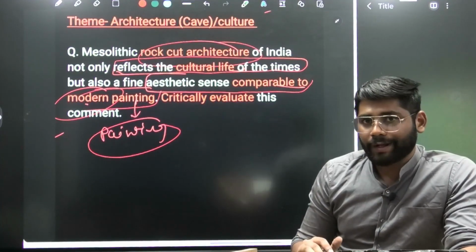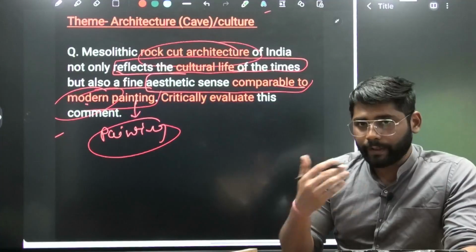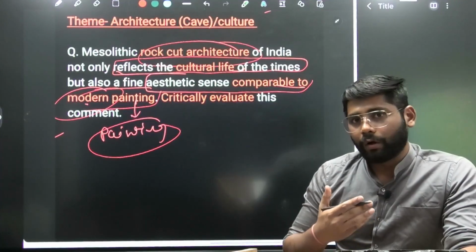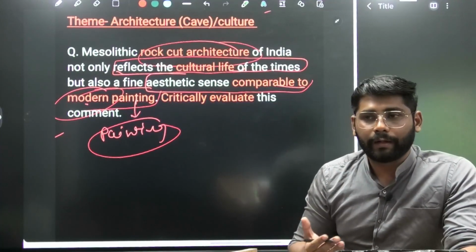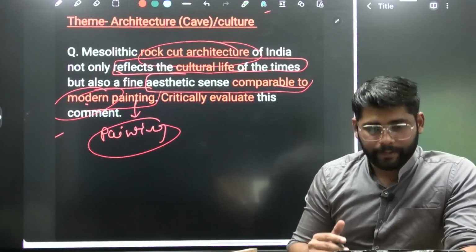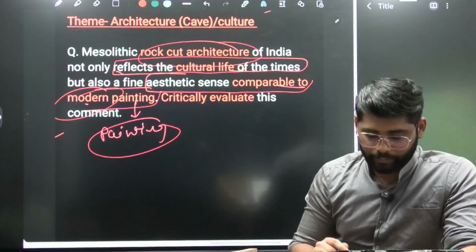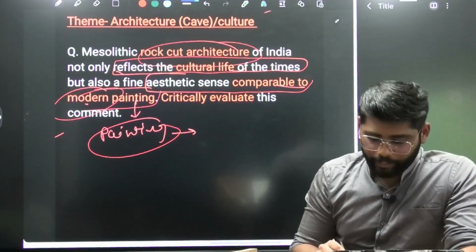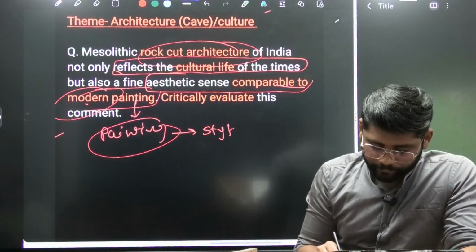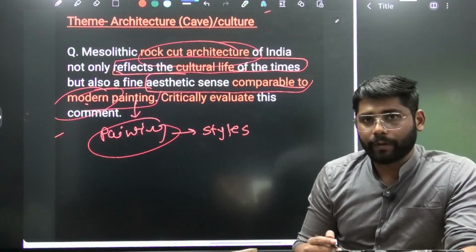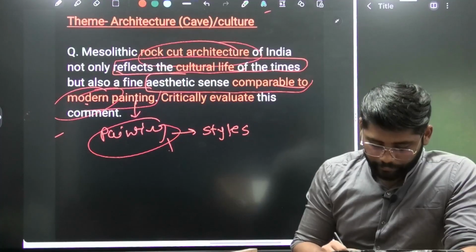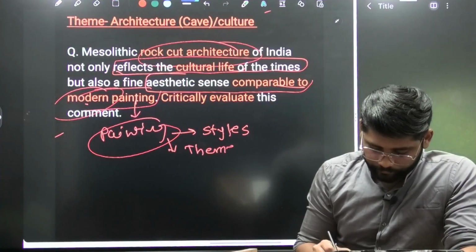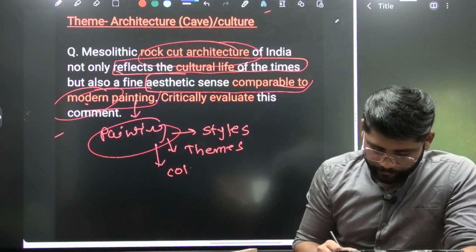If the question asks about the paintings of the Cholas, the Vijayanagara Empire, or another empire, dynasty or particular period, we can use this same theme. Here we can use the styles in painting, what kind of style has been used, then the themes, then colors.